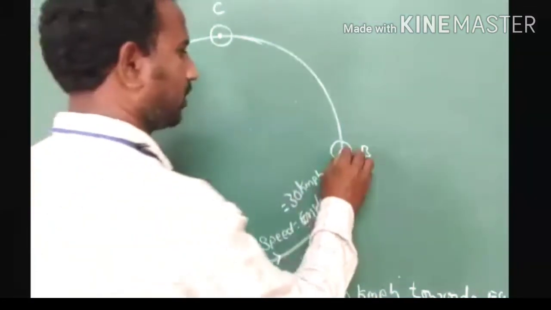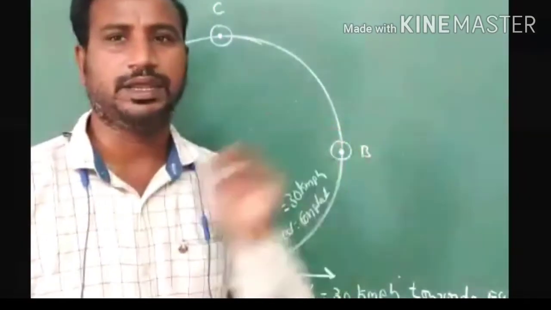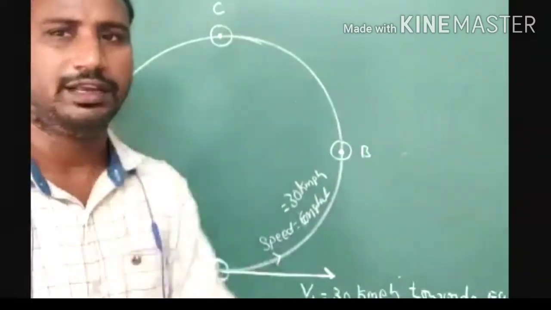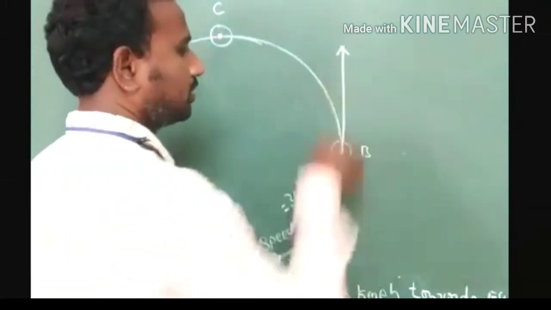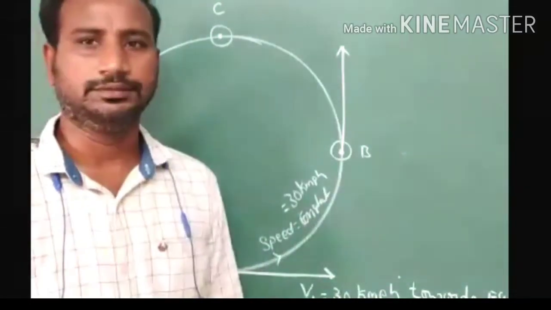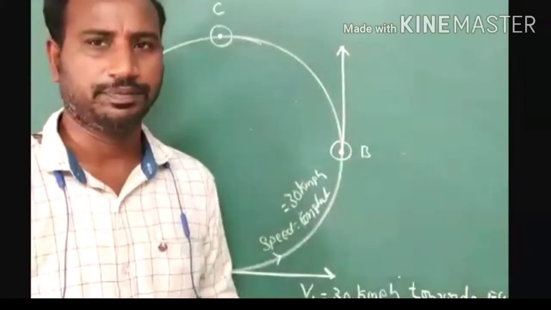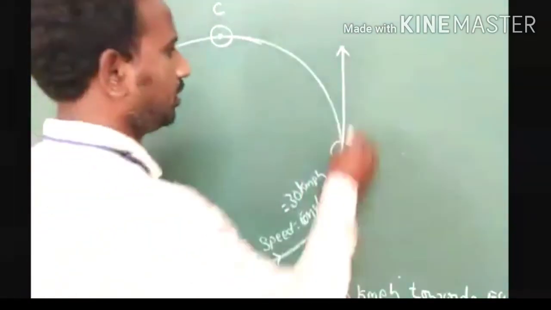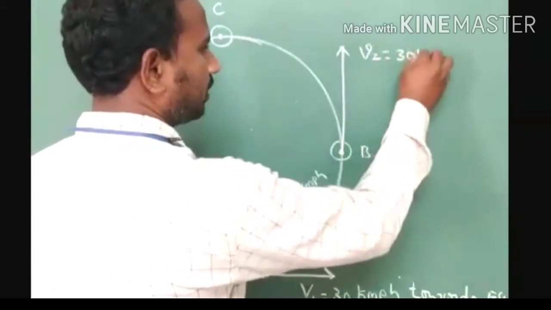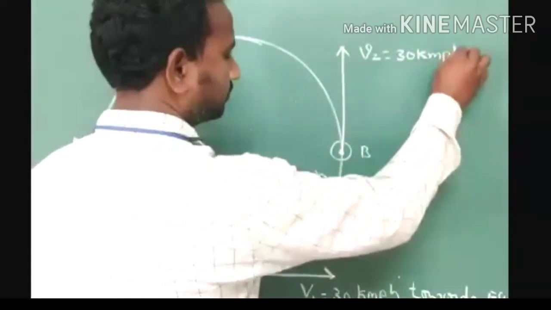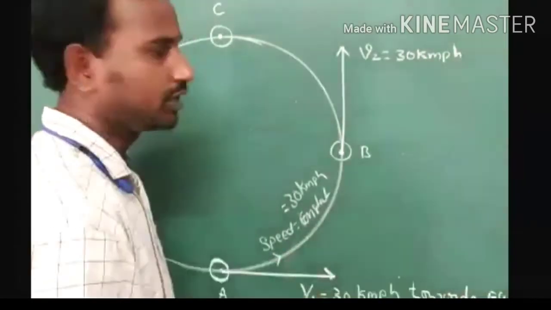Another observation point we consider at point B, and here we can calculate the speed. What is that speed value? 30 kilometer per hour. But what is the direction of velocity? The direction of velocity is tangent to the curve. Okay, the magnitude is the same, but the direction is different. The direction of velocity we identify as the V2 vector. At point A, 30 kilometer per hour, but the direction is towards east.